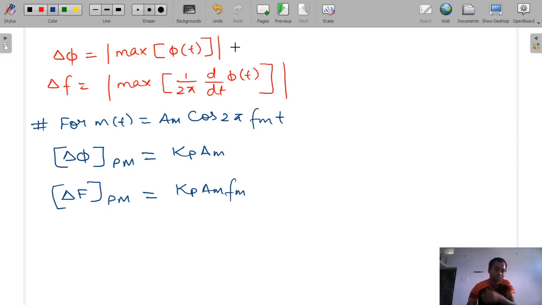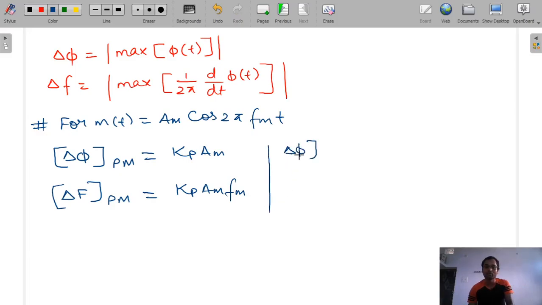See, you remember this. You can derive for any message signal, like if it is sinusoidal, rectangular, triangular, unit impulse, any signal you can find it using these two formulas. But for sinusoidal, directly remember this, it will be very helpful in the exam. Okay, so I am summarizing it.